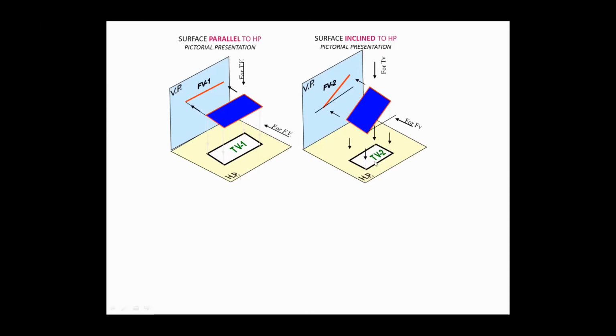But what happens to the top view? This top view and this top view, is it the same? Top view 1 and top view 2? No, sir. Top view 2 is not in its original shape. It is foreshortened, right? Yes, sir. Top view 2 is foreshortened. Here it will be in its true shape. That is what we are going to use here. This top view is in true shape, and here it will be foreshortened. Very, very important. 30 by 20, you can represent it. But remember, this front view line is the same, and this front view line is the same.